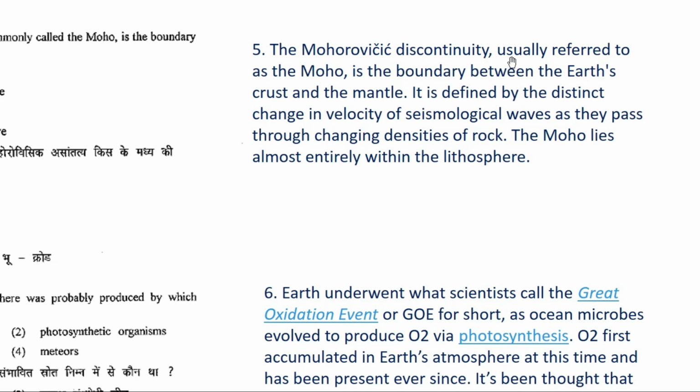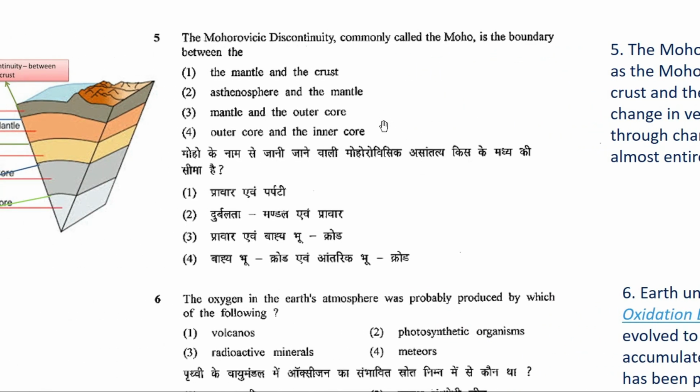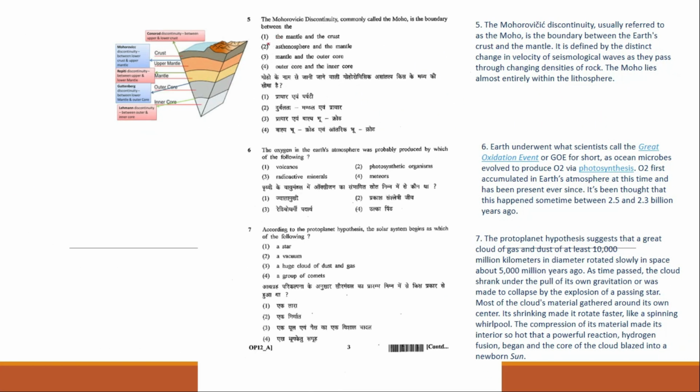The Mohorovicic discontinuity, usually referred to as the MOHO, is the boundary between the Earth's crust and the mantle. It is defined by the distinct change in the velocity of seismological waves, that is your P and S waves, as they pass through changing densities of rock. So the MOHO lies almost entirely within the lithosphere. Alright. So the correct answer for this question will be your option 1. The Mohorovicic discontinuity is between your mantle and crust.